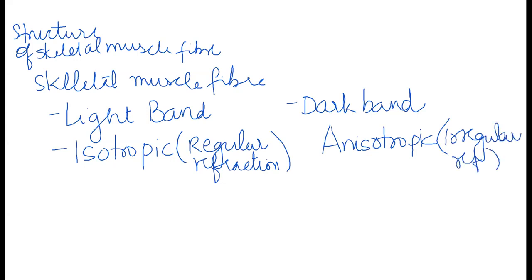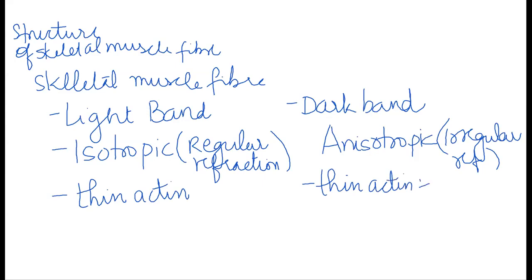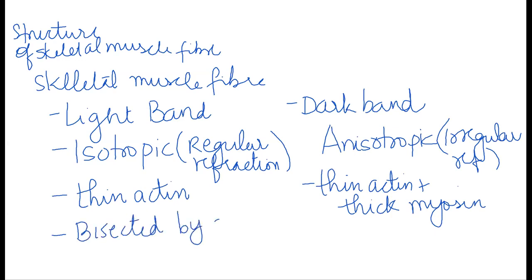Then the light band, why is it light? Because it contains thin actin filaments. The dark band is dark because it contains thin actin as well as thick myosin filaments. So two proteins, actin and myosin. Also, the light band is bisected by a Z line, and the dark band is bisected by an H zone.